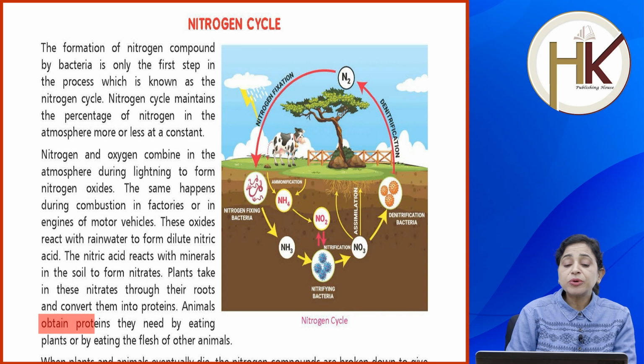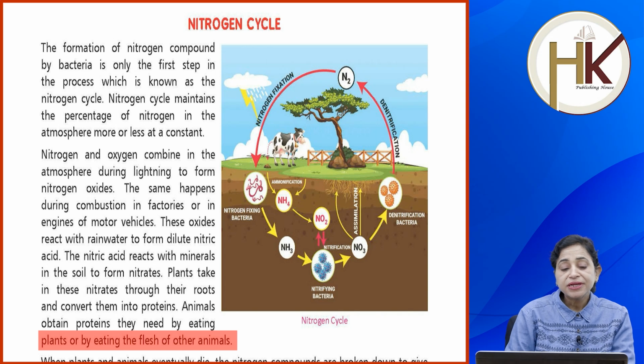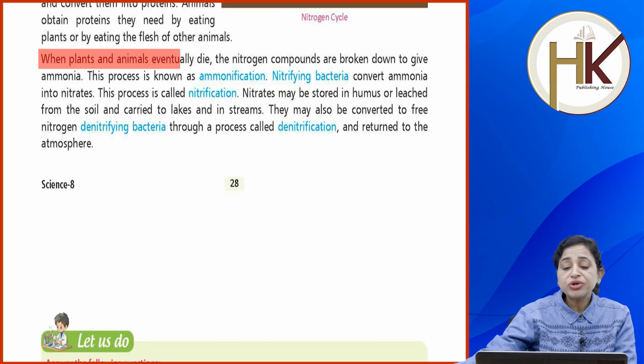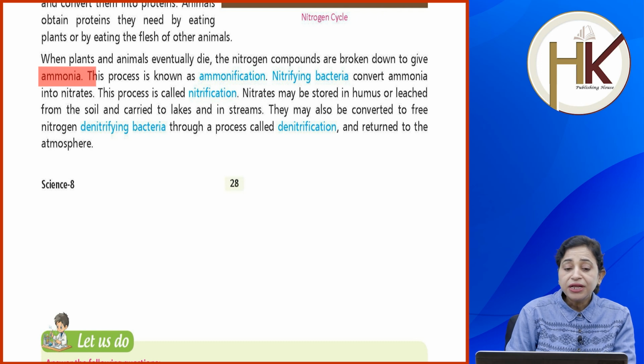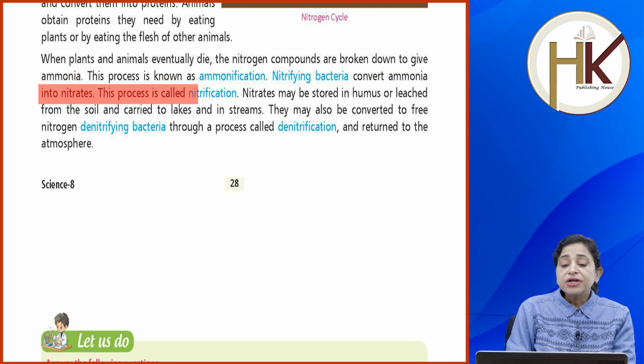Animals obtain the proteins they need by eating plants or by eating the flesh of other animals. When plants and animals eventually die, the nitrogen compounds are broken down to give ammonia. This process is known as ammonification. Nitrifying bacteria convert ammonia into nitrates. This process is called nitrification.